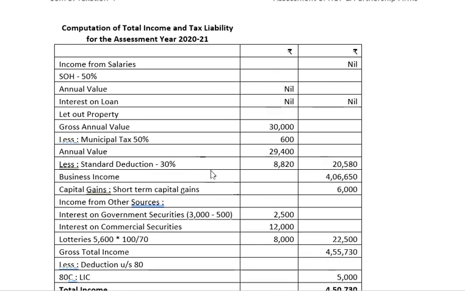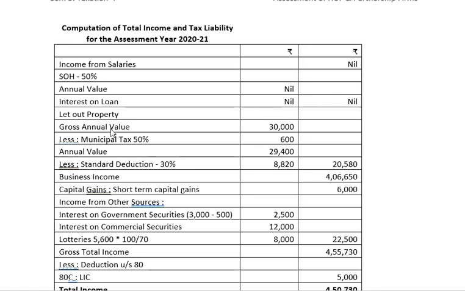Now we have to compute the total income and tax liability for the assessment year 2021. So income from salaries is nil. Regarding house property, 50% of the house was self-occupied property, but there is no interest on loan, so there is no income.